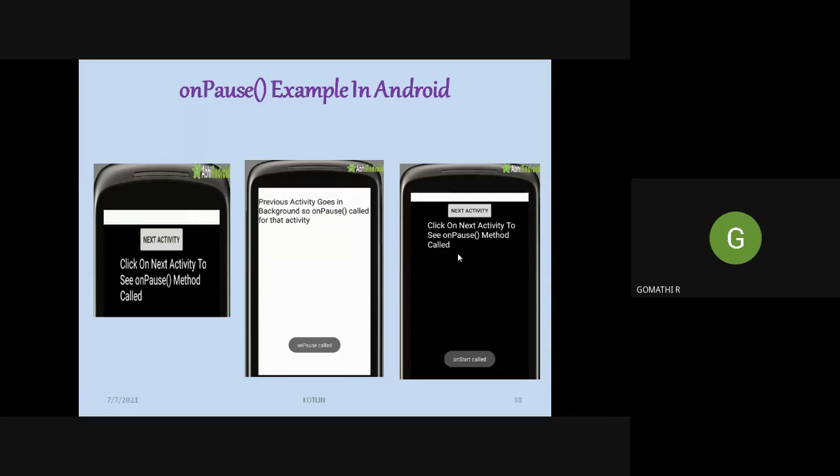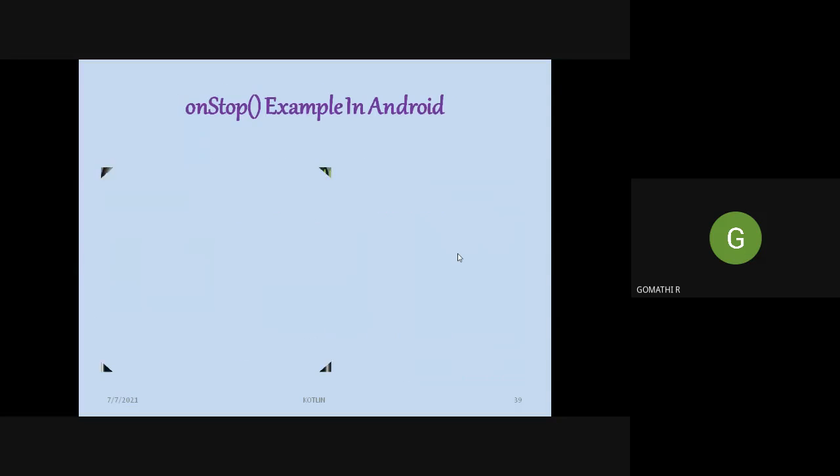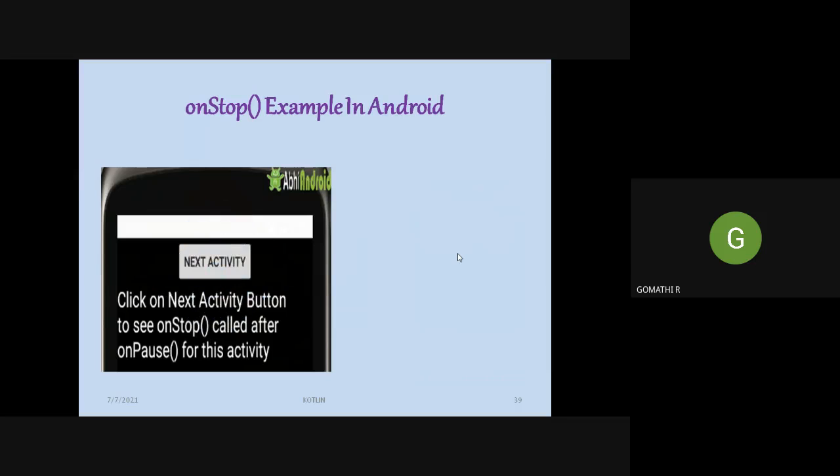And now we are again going back to the previous screen. During that time, on start of the first screen will be called. So this is an example for on stop.